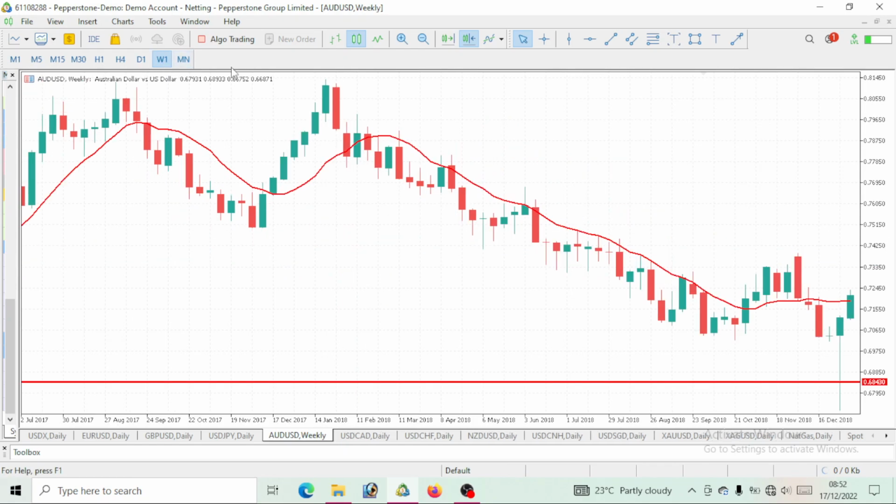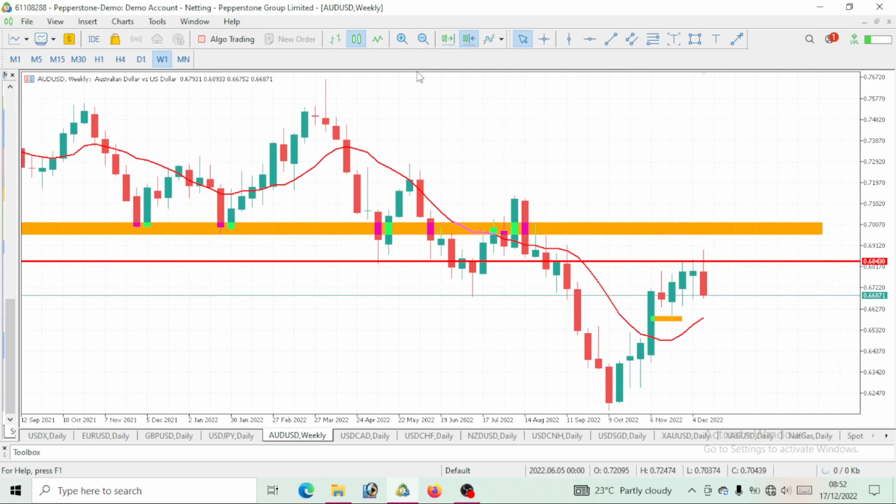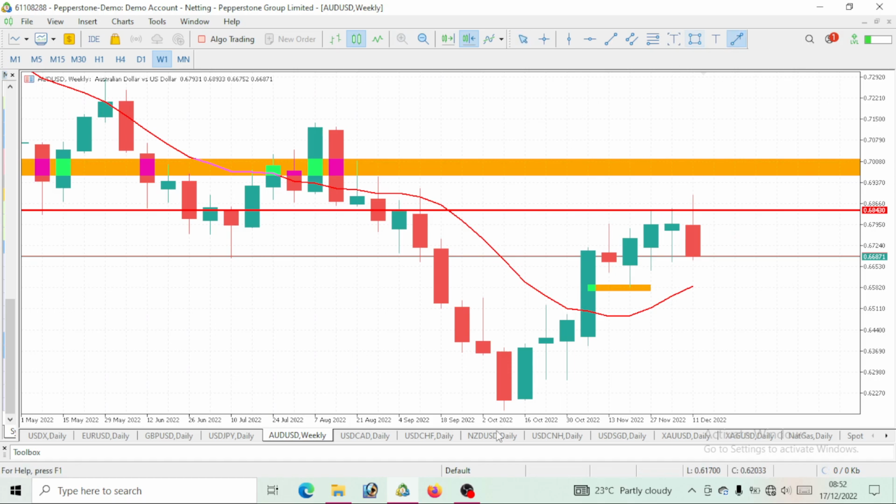Now let's see what the weekly time frame actually says. When you take a look at this weekly time frame, you can see the trend. You can consider this as an impulse move and take a look at this as a pullback here. And we would see this as an impulse move and here as a pullback. Of course, after that, a new high needs to be made. You can take a look at this high that broke the previous high. On AUD USD, we've now gotten a pullback. After the pullback, one thing we should be expecting next is an impulse move. So on AUD USD, expect a further bullish move.